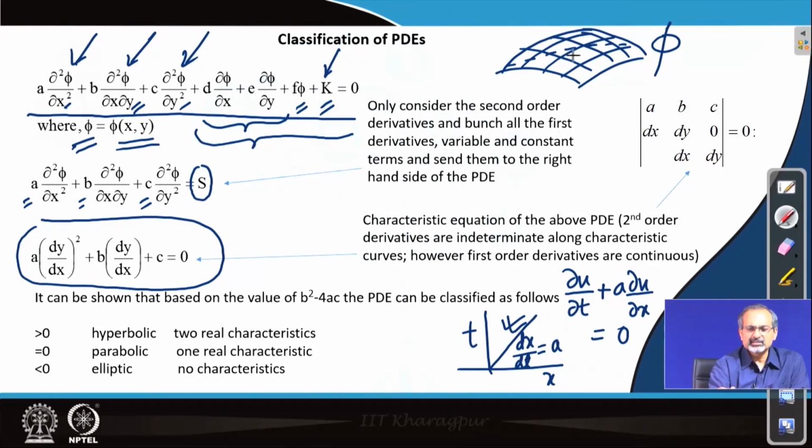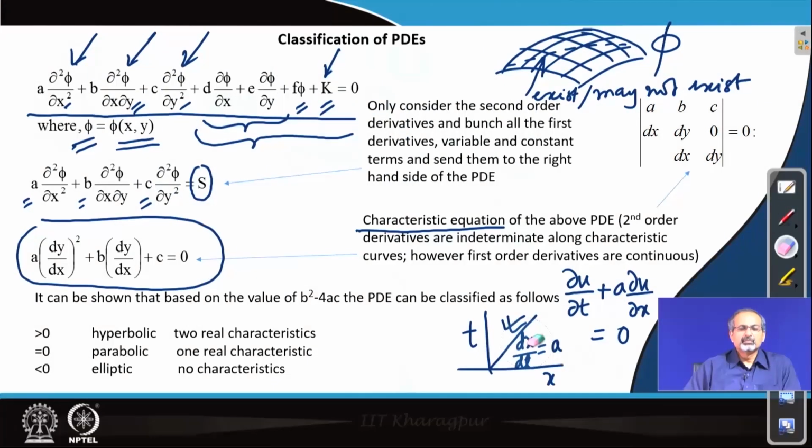However, sometimes such lines exist, while at other times they may not exist. So, they may or may not exist, and our job is to find out, for a certain partial differential equation, whether we have such lines existing on the solution phi x y. We have to remember that the characteristic equation of the above PDE would have to be obtained in order to extract information regarding the behavior of the PDE.